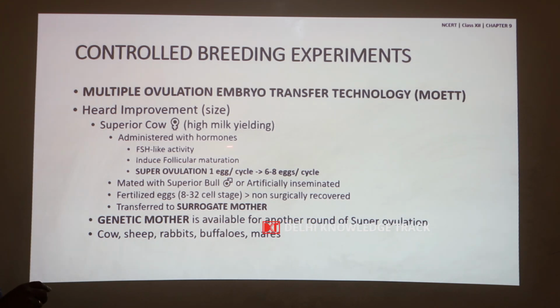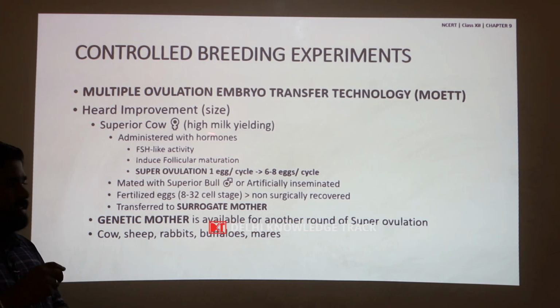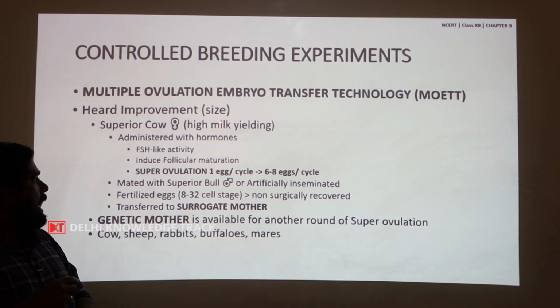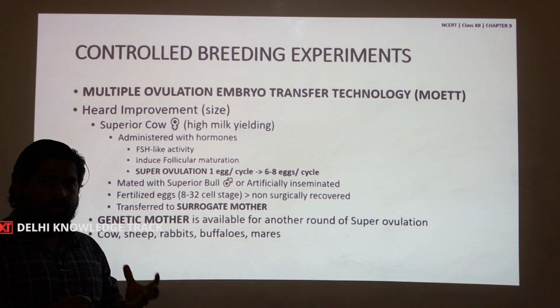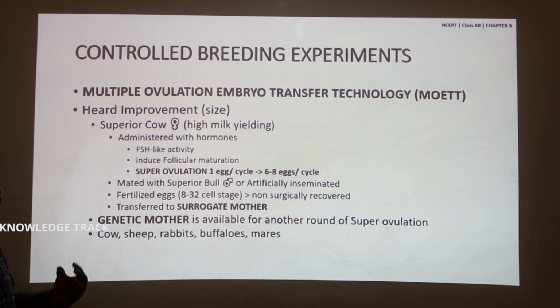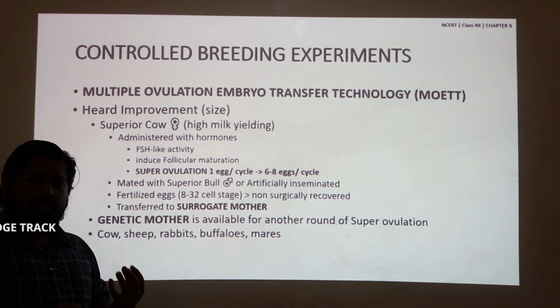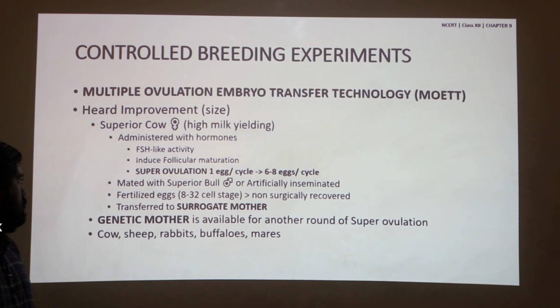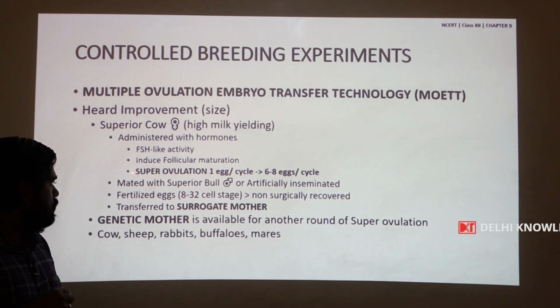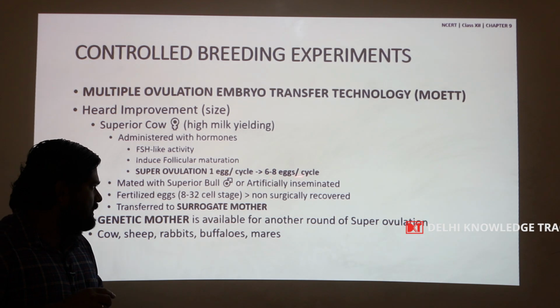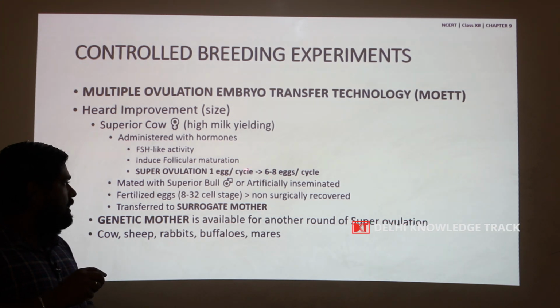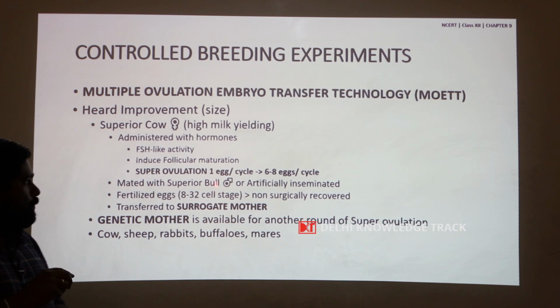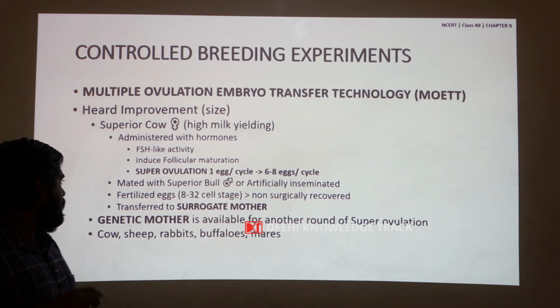It is administered with certain hormones. These hormones have FSH-like activity, that is follicle stimulating hormone-like activity, which induces follicle maturation. Follicles are those structures where the eggs, the female gametes, are produced, and this causes super ovulation. What is super ovulation? Super ovulation is the production of 6 to 8 eggs per cycle in place of 1 egg per cycle, which happens naturally.